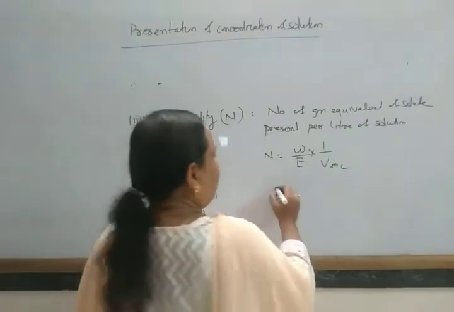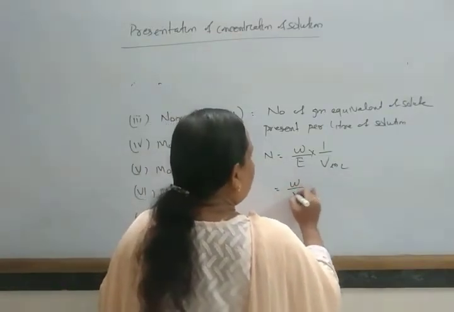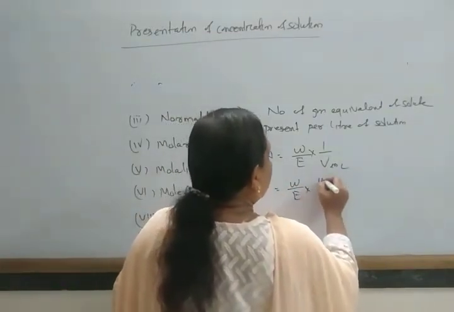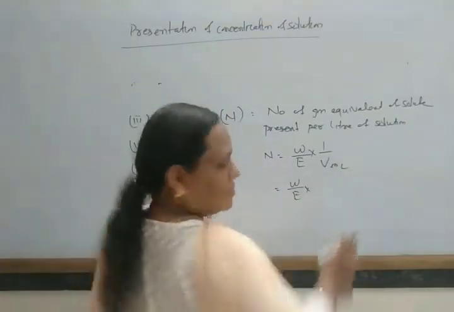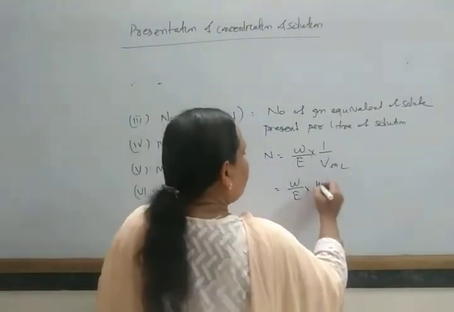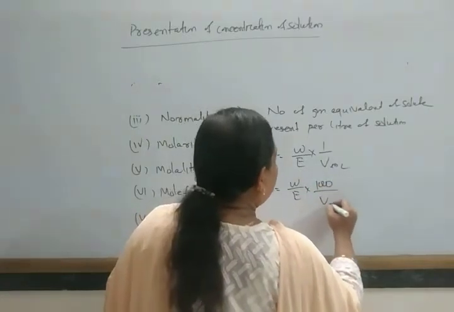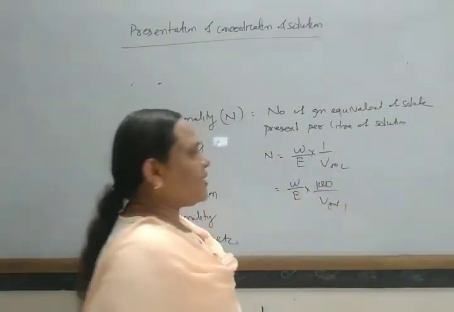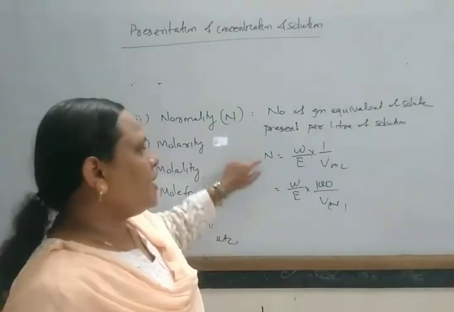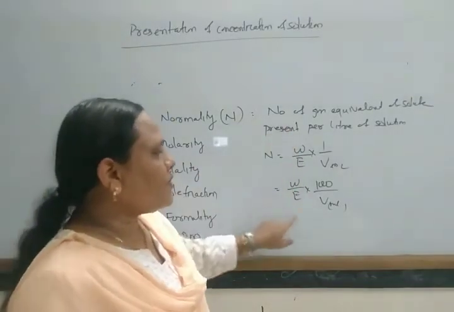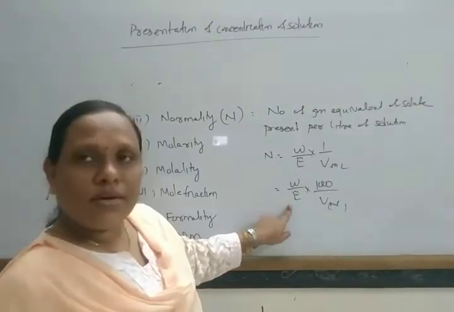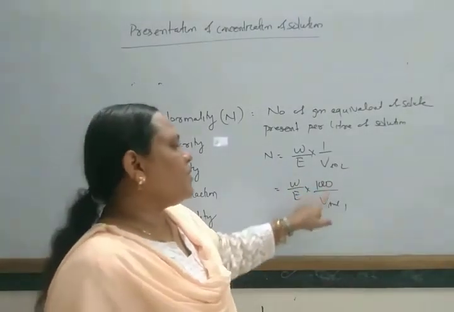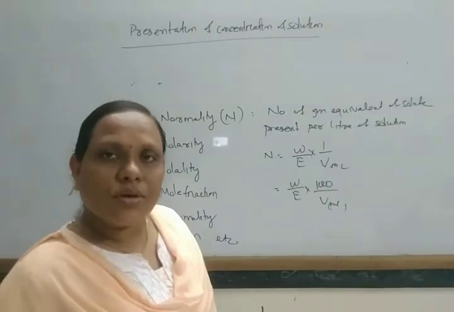If it is taken in ml, then weight by equivalent mass into 1000 by V, when the volume is taken in ml. The number of gram equivalents is the weight of the solute by equivalent mass of the solute, into 1000 by V ml of the solution.